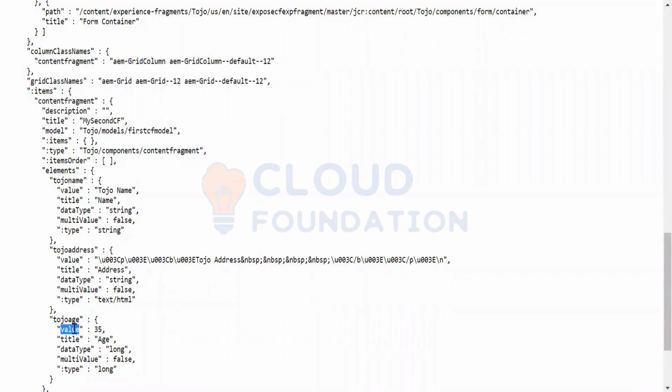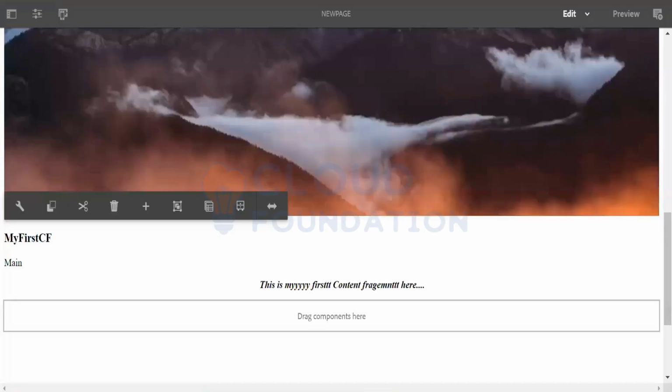Now the question is, you showed me how to expose this content fragment outside. Similarly, if I have a page instead of an experience fragment, and I want to add some content fragment to that page, then a similar URL I can do.